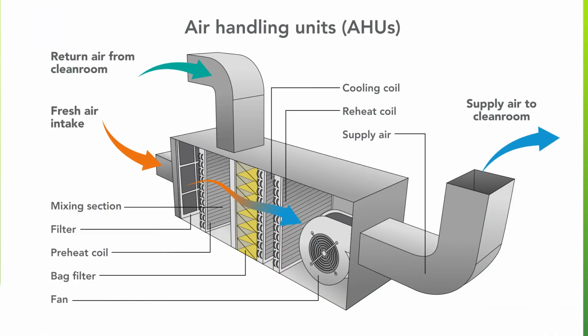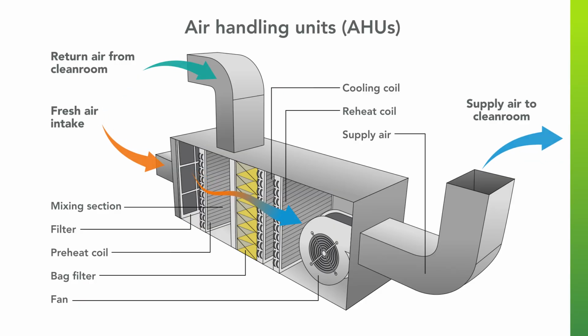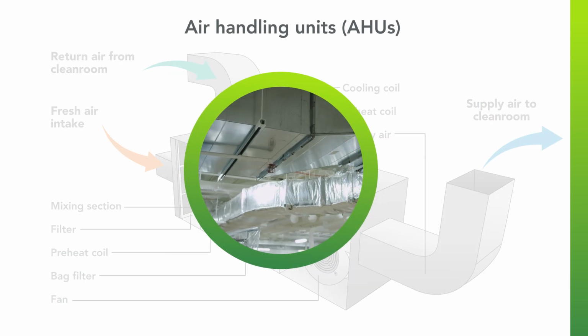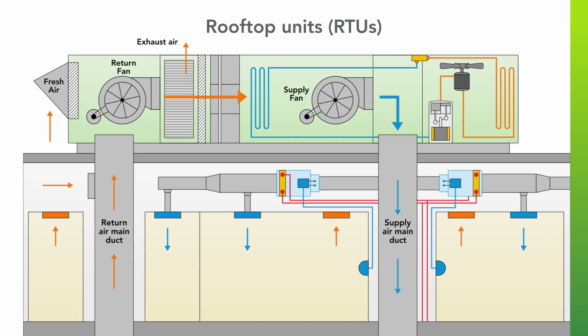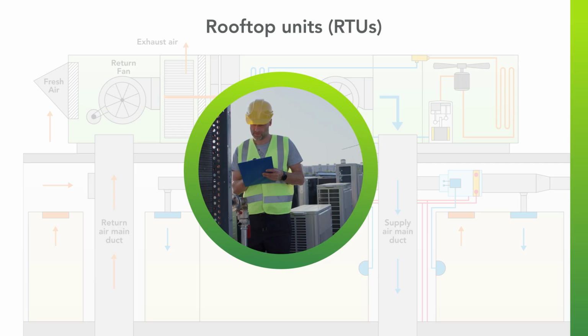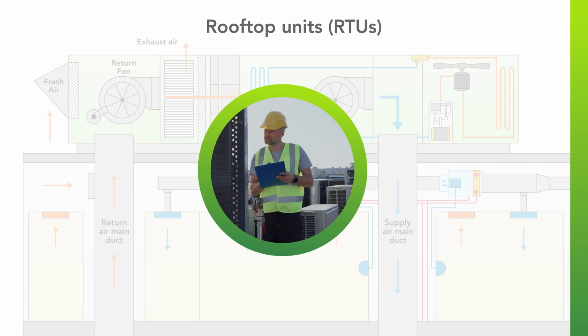Air handling units, or AHUs, are large pieces of equipment that condition and circulate air as part of a building's HVAC system. AHUs contain fans, coils, filters, and dampers. They are typically connected to ductwork that distributes air to different zones. Rooftop units, or RTUs, are self-contained units installed on flat rooftops, common in retail plazas and low to mid-rise buildings. They provide heating, cooling, and ventilation in one package and are relatively easy to service.